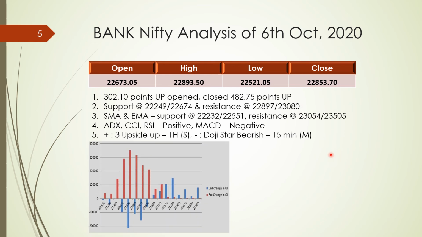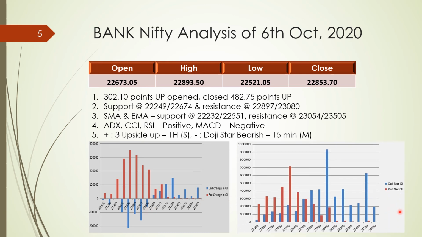Then if you see the change in open interest, put writing was seen till 20,800 levels, and 20,900 and 23,000 also. We saw call unwinding at 20,400, 500, 600, 700 and 800 levels.